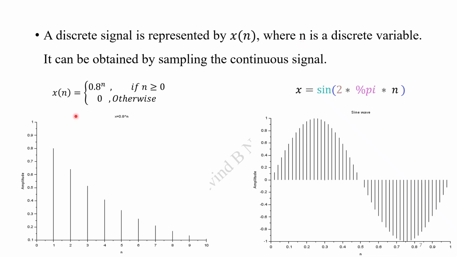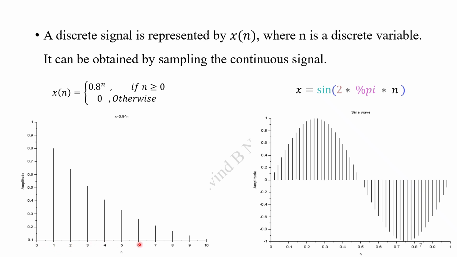For example, here we are going to consider x of n is equal to 0.8 to the power of n if n is greater than or equal to 0, 0 otherwise. For this function, the discrete signal graph has been drawn over here. So n is the single variable we are going to have, and here is the amplitude of the signal, right? Amplitude is defined only at certain locations, that is 0, 1, 2, 3, etc.